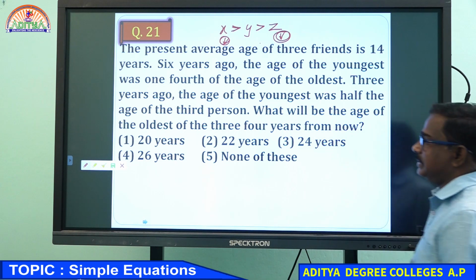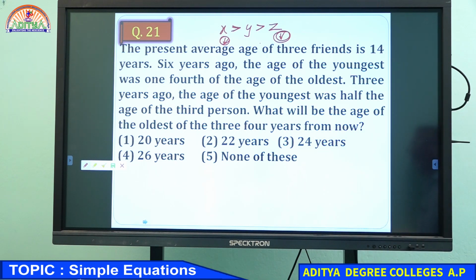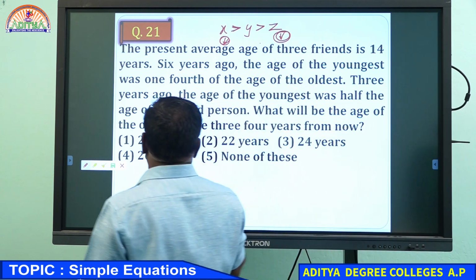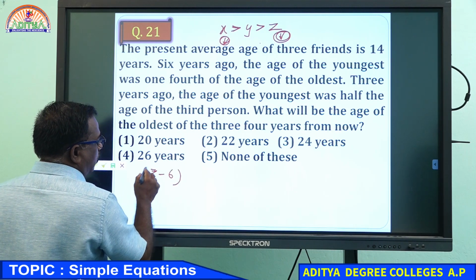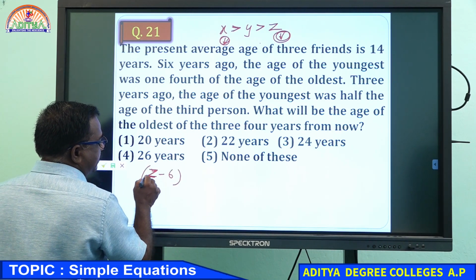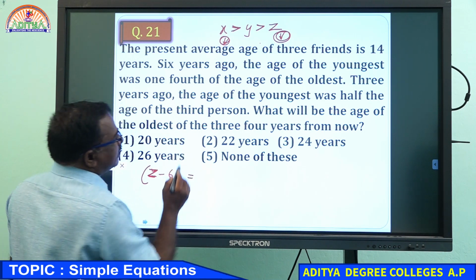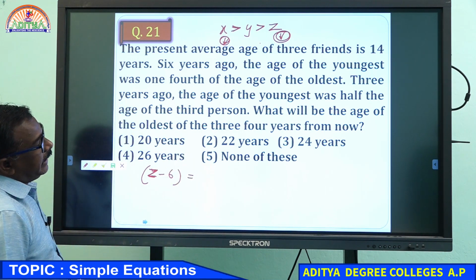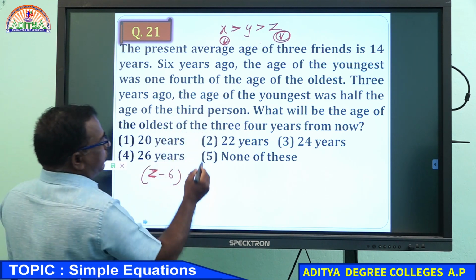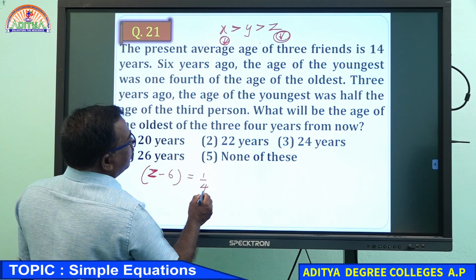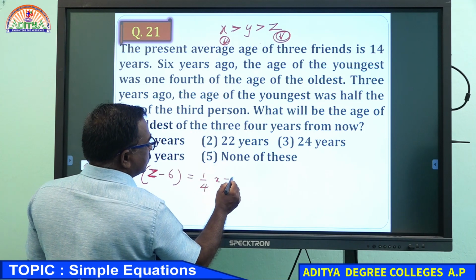What is the first condition? 6 years ago, the age of the youngest is Z minus 6, and it is 1/4 of the age of the oldest, X minus 6.